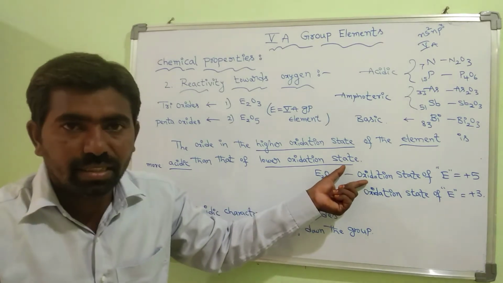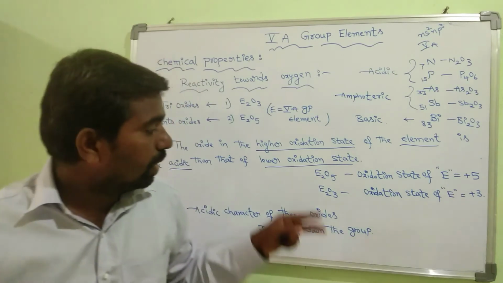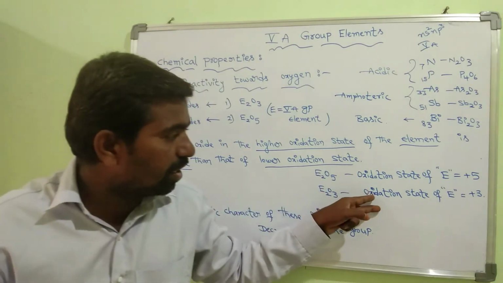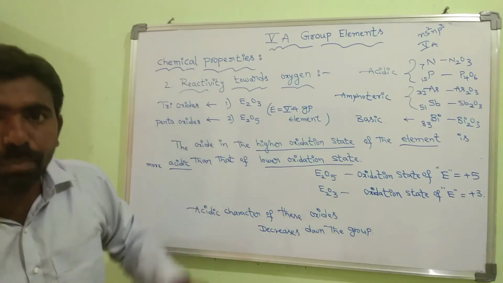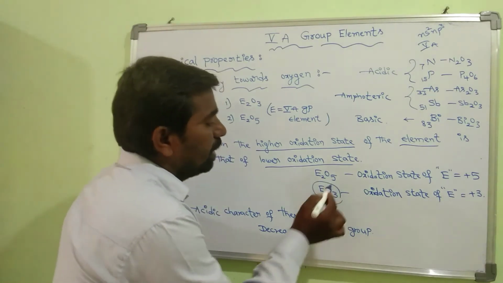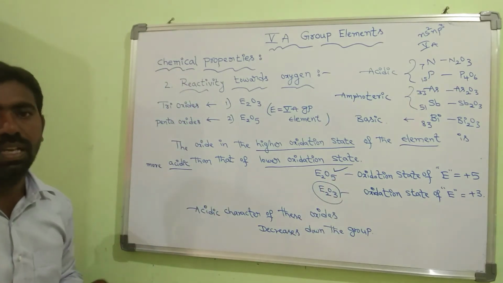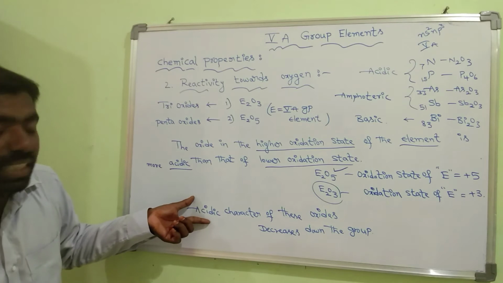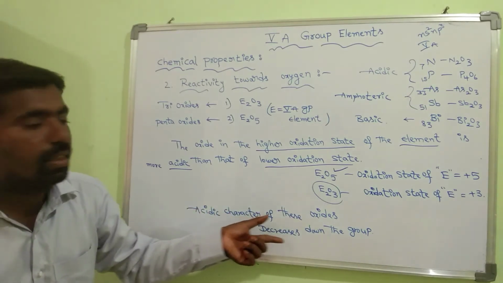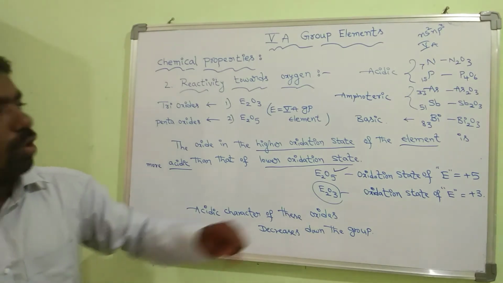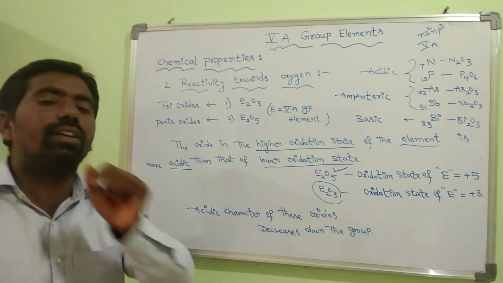In pentaoxides, the oxidation state of the element is +5. In trioxides, it is +3. So according to this statement, compared to E2O3, E2O5 is more acidic in nature, and the acidic character of these oxides decreases down the group. As we go down the group, the acidic strength decreases.